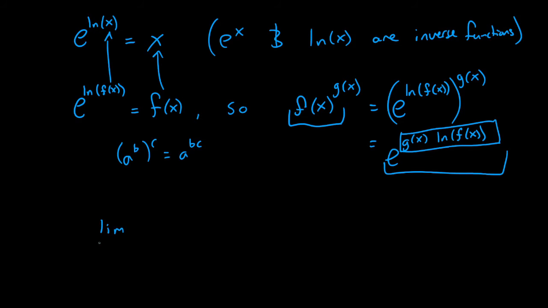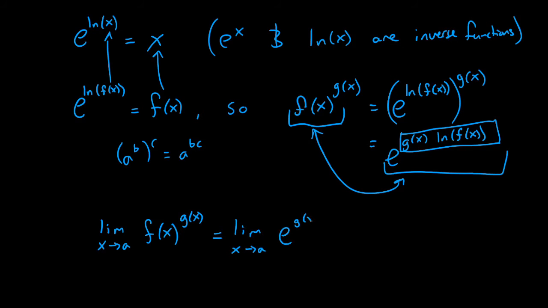The limit as x goes to a of f of x to the g of x is exactly the same, by this little argument right here, as the limit as x goes to a of e to the g of x times the natural log of f of x. We can just use the fact that this is a composition. E to the g of x times the natural log of f of x is g of x times ln f of x plugged into e to the x.